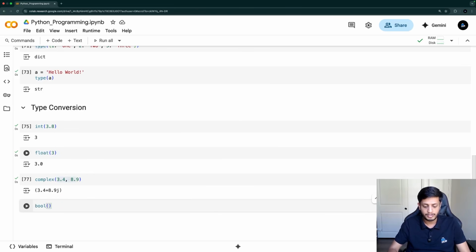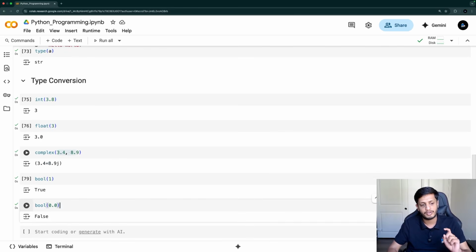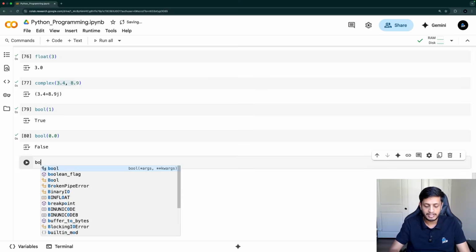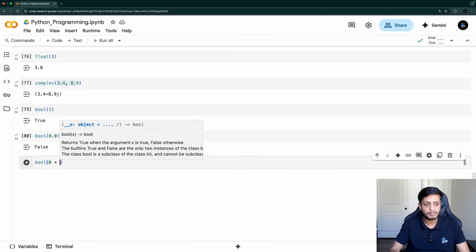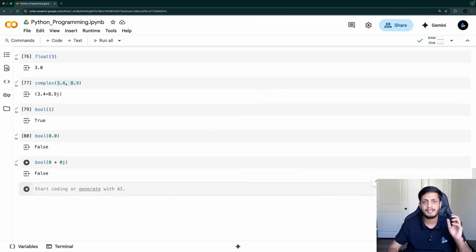And we can convert them into Boolean as well. For conversion into Boolean, every number will be treated as true except 0. Okay. So I can use bool of -1, that will be considered as true. Even bool of +1 will be considered as true. But only bool of 0 or 0.0, they will be considered as false. So integer 0 or 0.0 as a floating point number, they will be considered as false. Even the bool of the complex number 0 plus 0j, its real and imaginary part both are 0, and hence it will be considered as false. Except that, everything will be true.